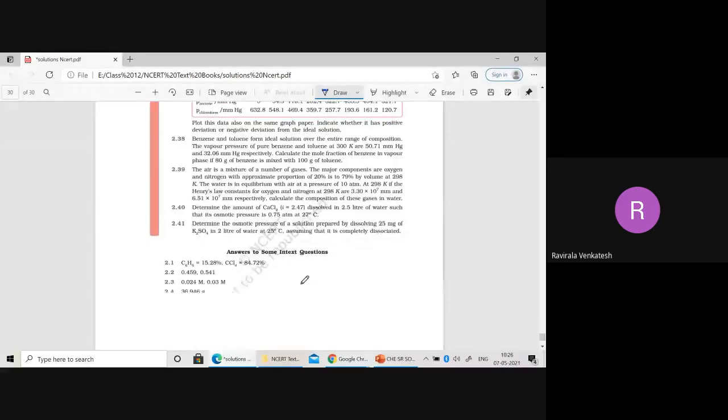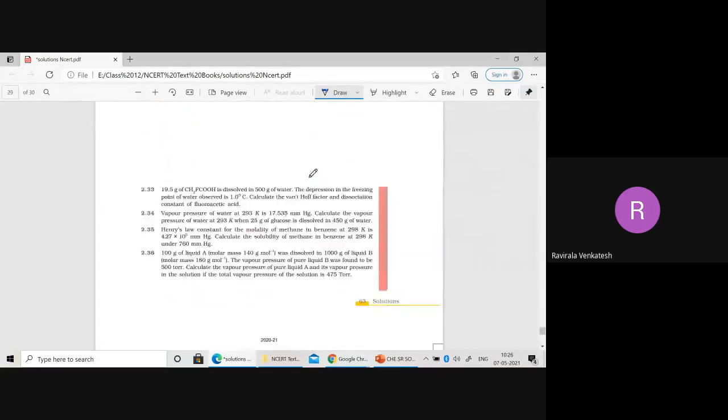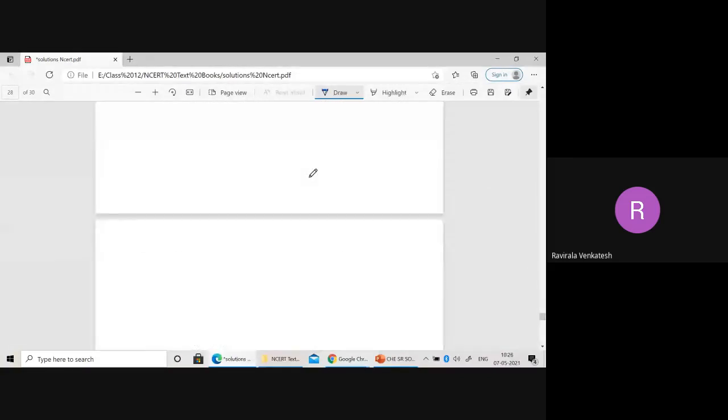So remaining problems are van't Hoff factor problems. Those van't Hoff factor problems we'll discuss. So this one, 1, 2, 3 problems. You can't do these now, even though they are related to osmotic pressure. So once we discuss van't Hoff factor, we can do the problems also. Okay, you complete that one problem. Tomorrow we'll discuss van't Hoff factor.